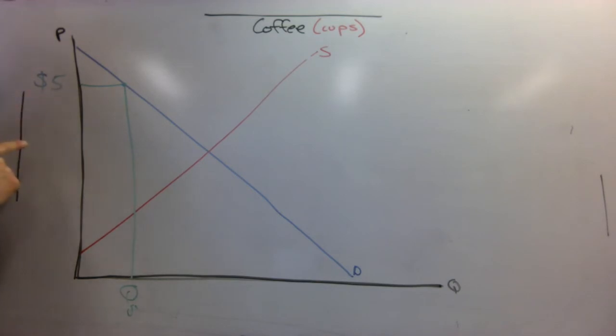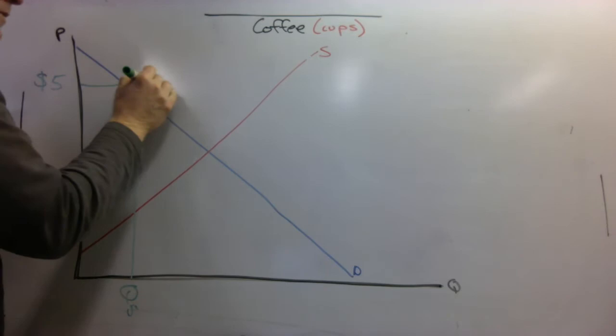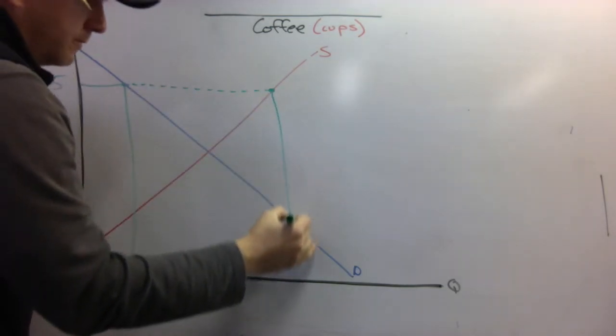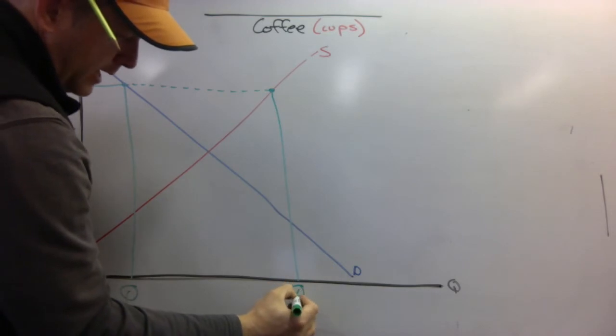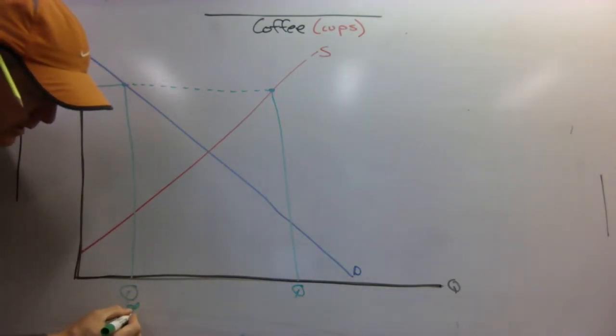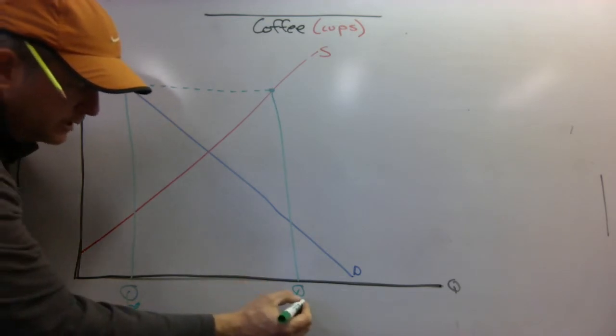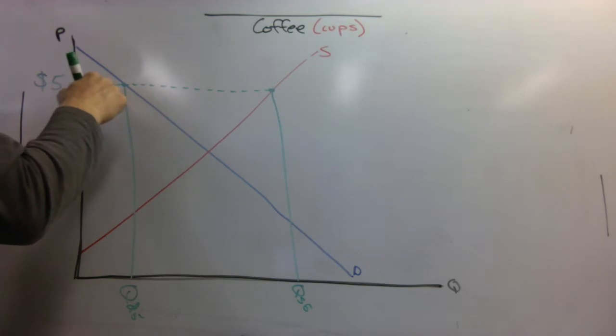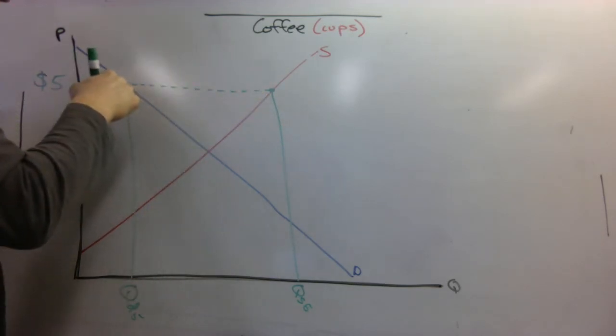But suppliers would love to supply so much more because there's so much more profit to be made. So we look over here and we see that suppliers want to supply, let's call this quantity demanded at $5 a cup. This is quantity supplied at $5 a cup. Suppliers would love to sell so much more than demanders would.